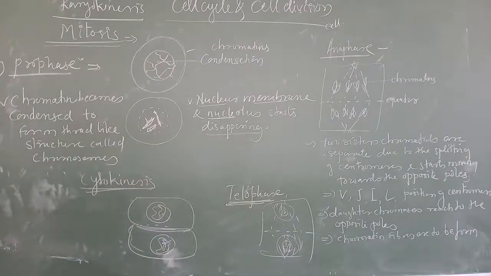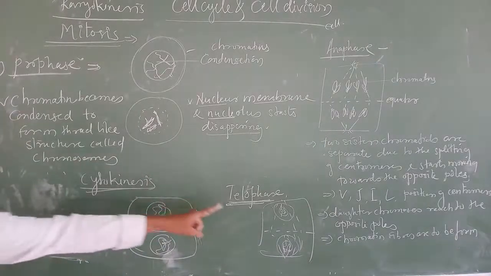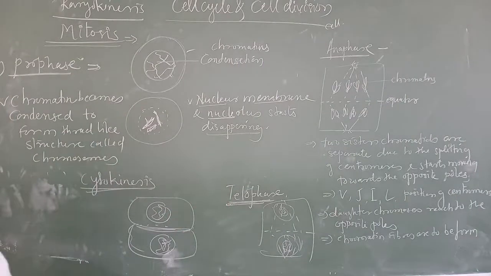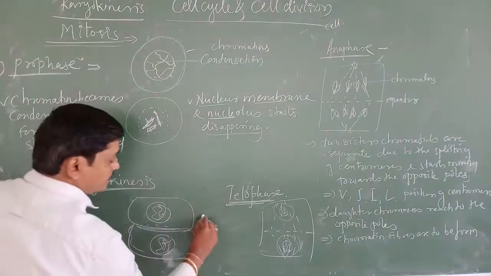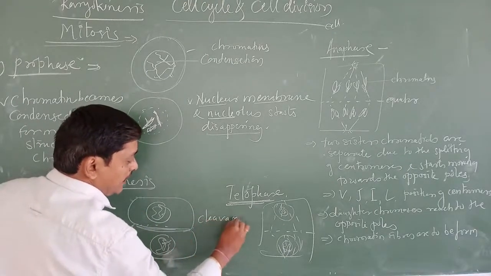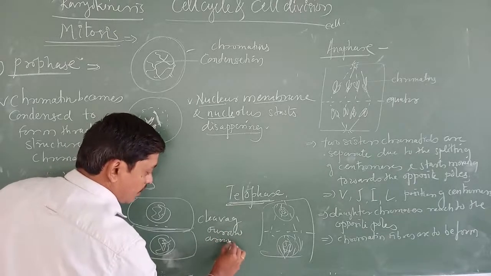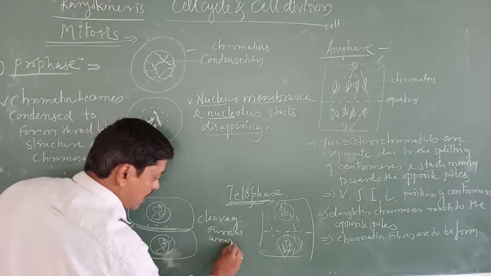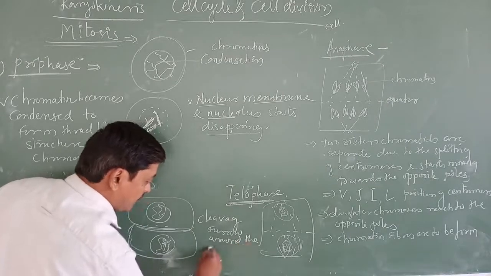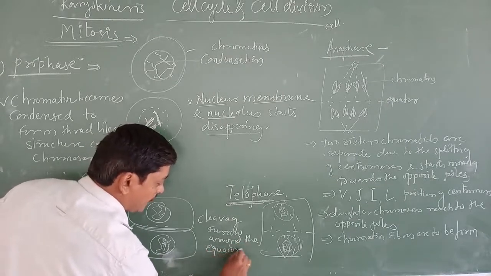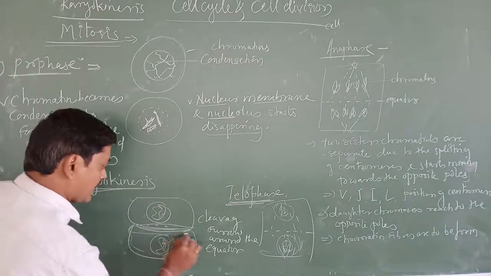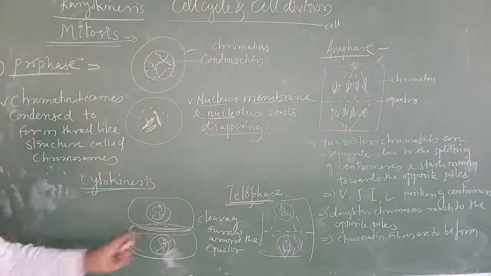At the last stage, after telophase, the cleavage furrow occurs around the equator.